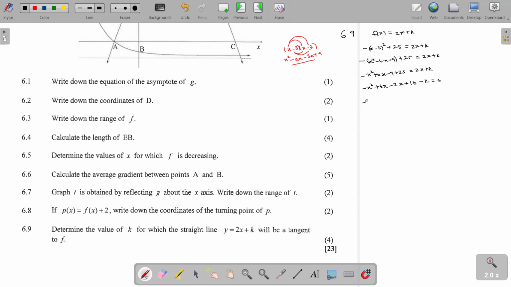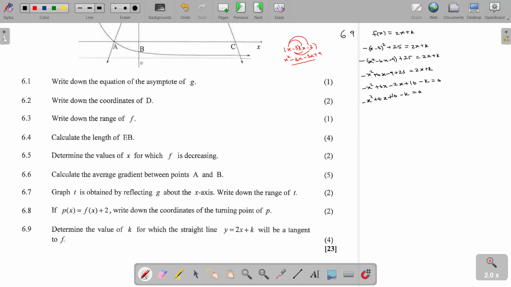So we are having minus x squared plus 4x plus 16 minus k equal to 0.